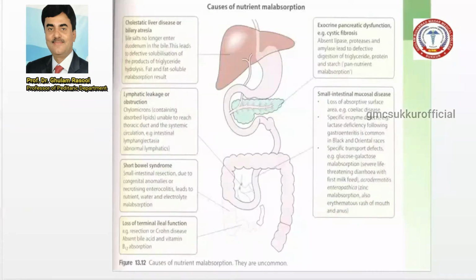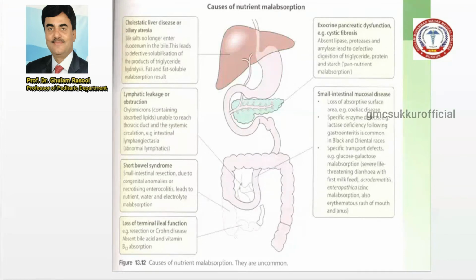Now, what are the causes of this malabsorption syndrome? Number one is a defect or problem during the transport of nutrients, such as in cholestatic liver diseases or biliary atresia.